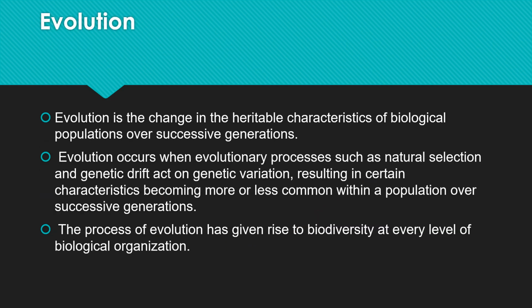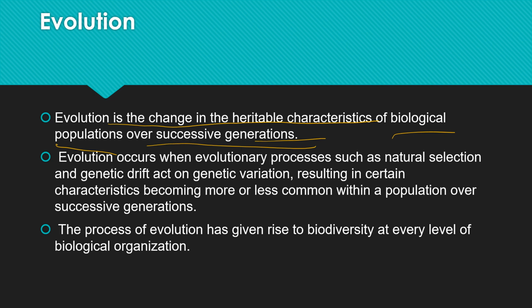Now first we will discuss what evolution is again. So what is evolution? It is actually a change in the heritable characteristics. So what are heritable characteristics? We have discussed earlier that they are inherited from the parents. So these are the heritable characteristics of biological populations over successive generations. The characteristics which we inherit from our previous generation or our ancestors, this takes place in successive generations.